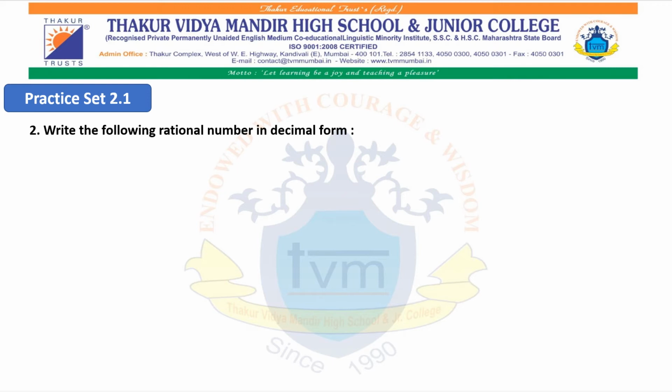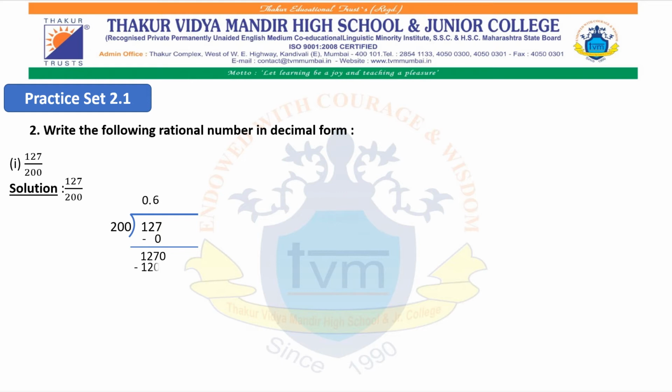Main question 2. Write the following rational numbers in decimal form. Now they will be giving us rational numbers. We have to write them in decimal form. How will we do that? The numerator we will divide by the denominator. Here the numerator is 127 and the denominator is 200. It can be written in this way. Now the divisor 200 is greater than the dividend. What will we do? First we will take the decimal point